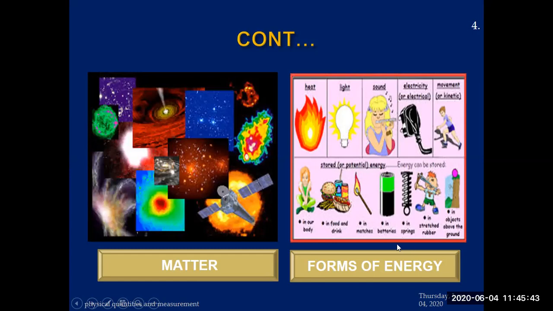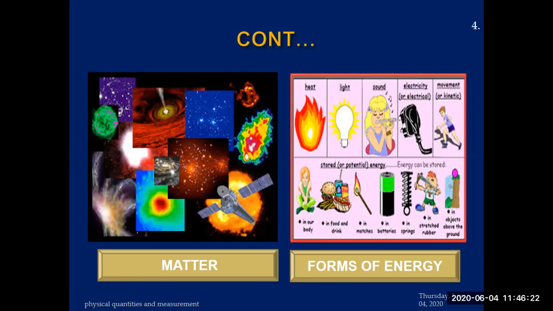Now the forms of energy are heat, light, sound, electrical energy, and running or movement, which is kinetic energy. Then when you are doing some work or exercise in your body, that is muscular energy. Then if you are burning something, it is fuel energy, fire. Using batteries in the home is also a source of energy. A spring also has some amount of energy. Stretched rubber is also one type of energy. And these are the different examples of energy.